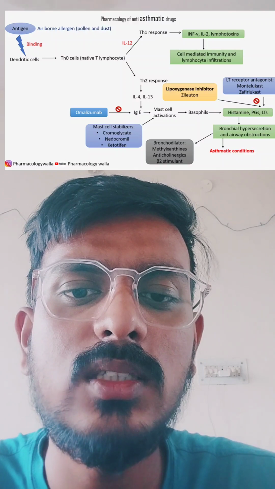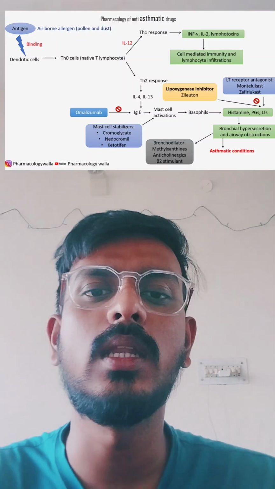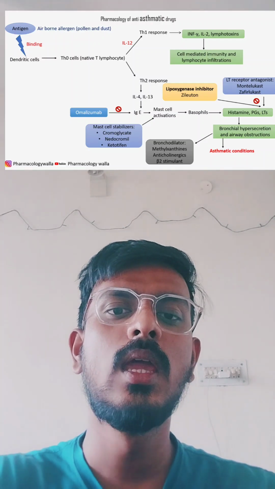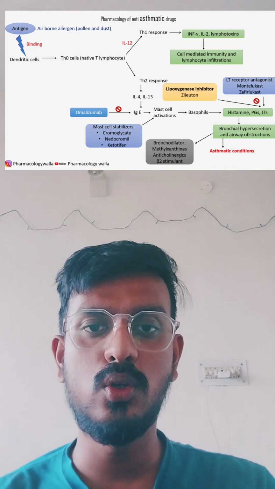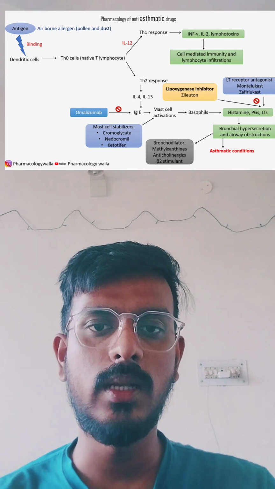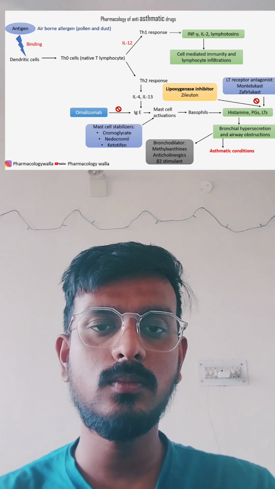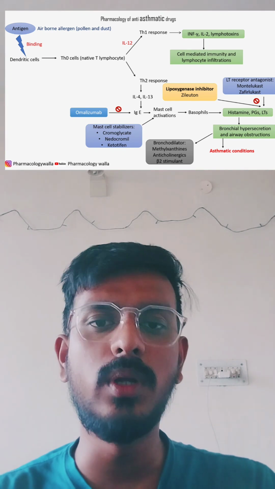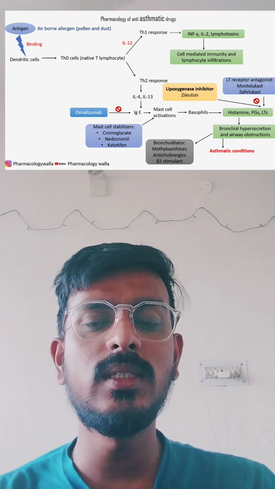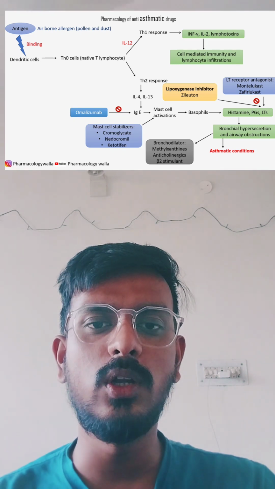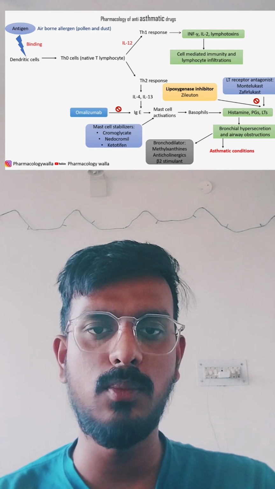The next class of drugs is corticosteroids. Corticosteroids basically act by inhibiting the inflammatory condition. As I told you, asthma is an inflammatory condition. Corticosteroids like betamethasone and beclomethasone help to treat the inflammation, and fluticasone is also used. These corticosteroids basically inhibit the phospholipase A2 enzyme, which is responsible for arachidonic acid production.